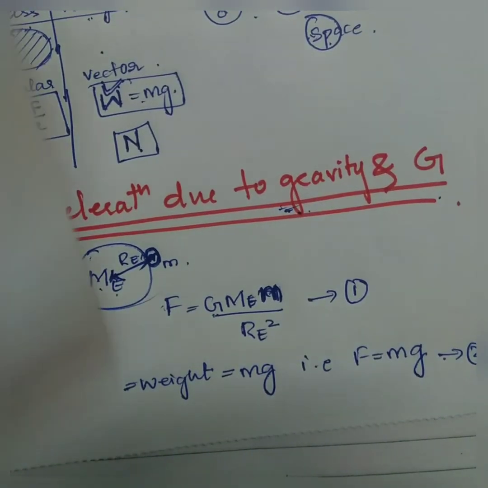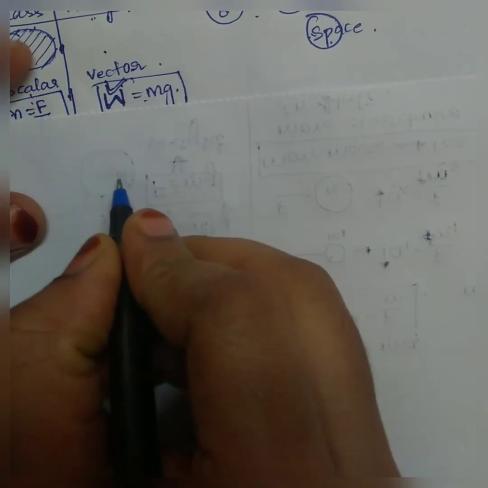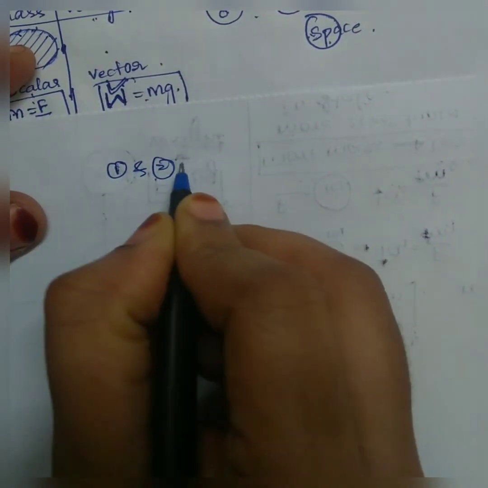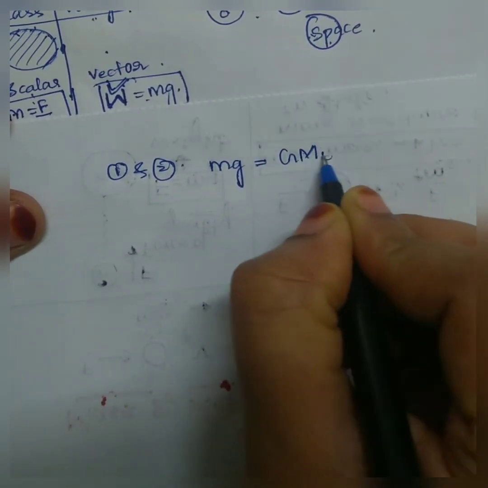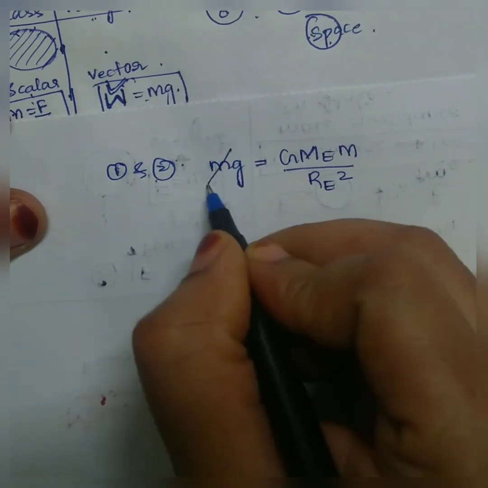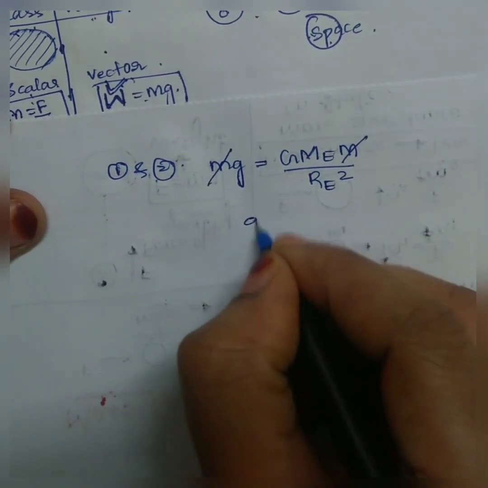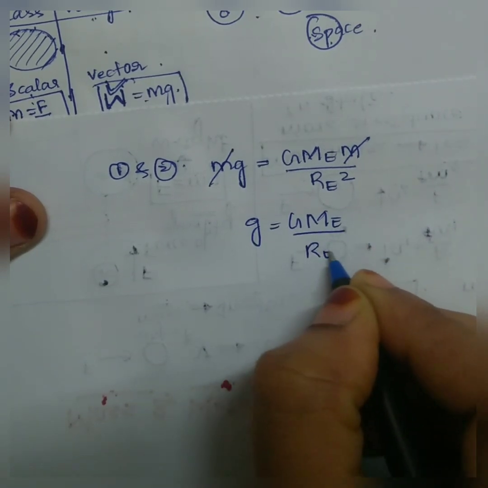From equation 1 and equation 2, we can say that mg is equal to G Me m divided by Re square. So from here this m gets cancelled. We will get g is equal to G Me divided by Re square.